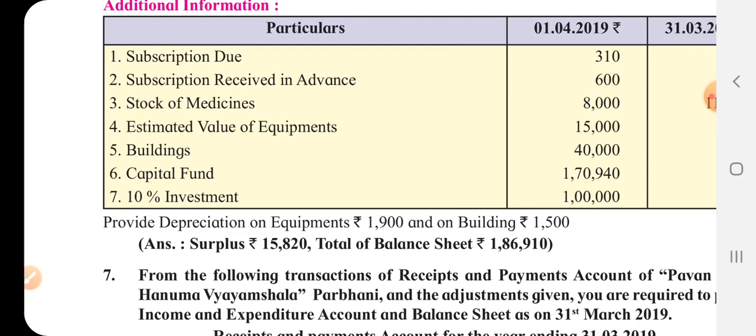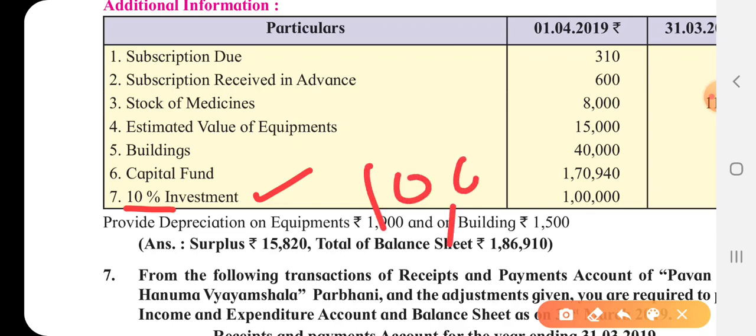And important here, 10% investment, 1 lakh. At the beginning of the year we had investments of rupees 1 lakh, and in the receipt and payment account we don't see any investment sold or any new investment made or purchased. So the investment of rupees 1 lakh is still there with us at the end of the year, and we are eligible to get 10% of 1 lakh, that is 10,000 interest on this investment annually.